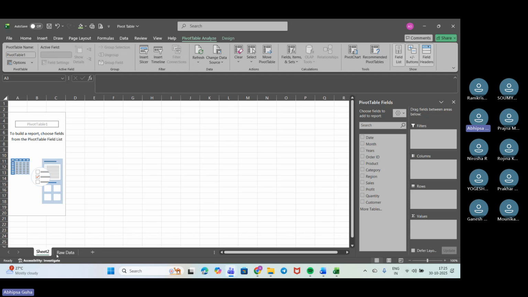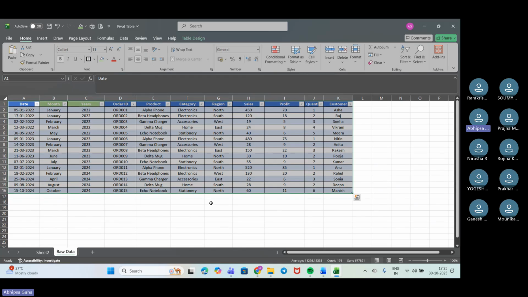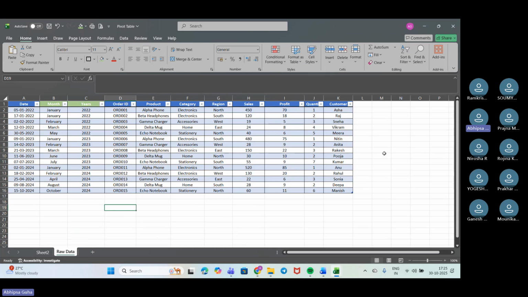When we are moving into the raw data, you can see that we have date, month, year, order, product, category. If I need to check total sales of the region, I need this region column, along with the sales that actually have happened, right?